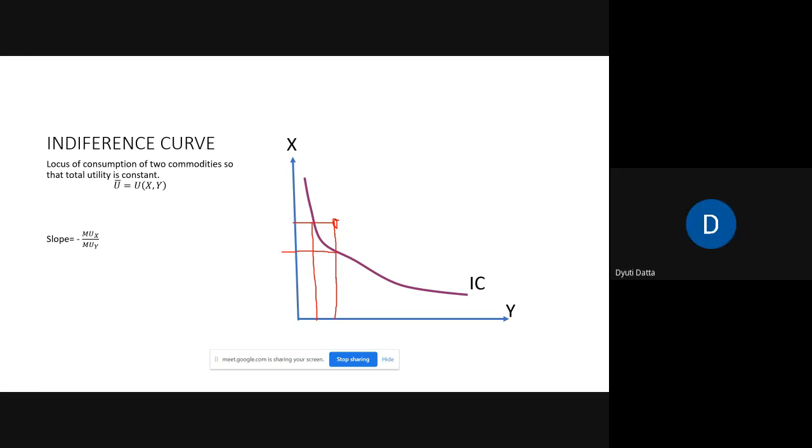Ma'am, in that case, if we reduce one and increase the consumption of the other, the utility wouldn't remain the same.